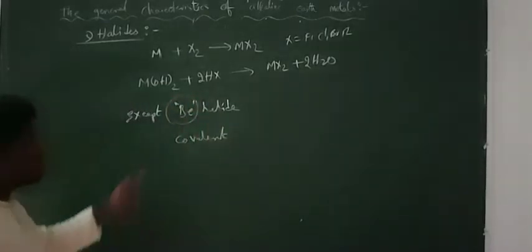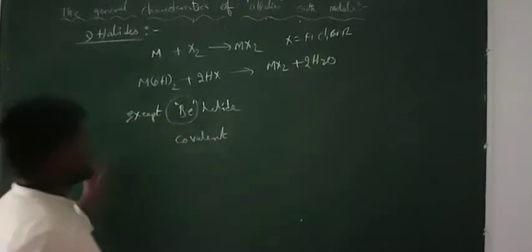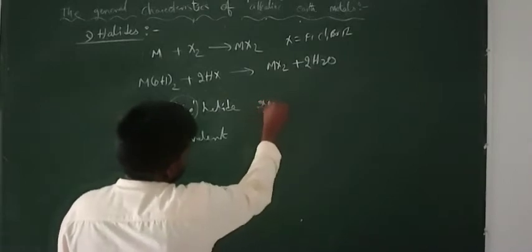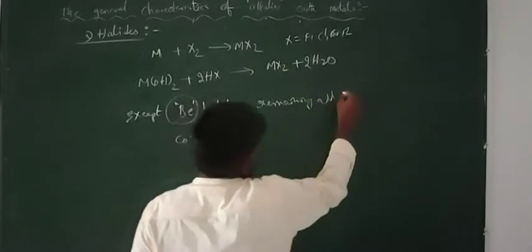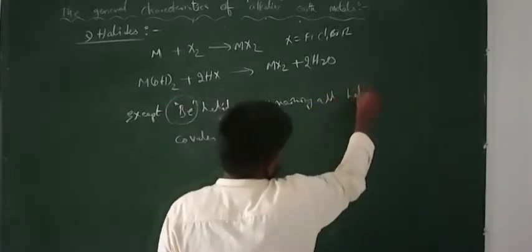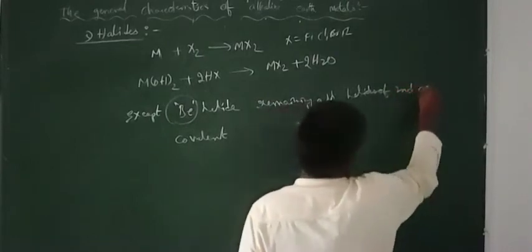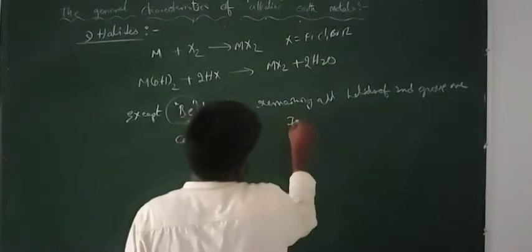Due to that, the halides of beryllium are covalent in nature. And the remaining halides of the second A group are ionic in nature.